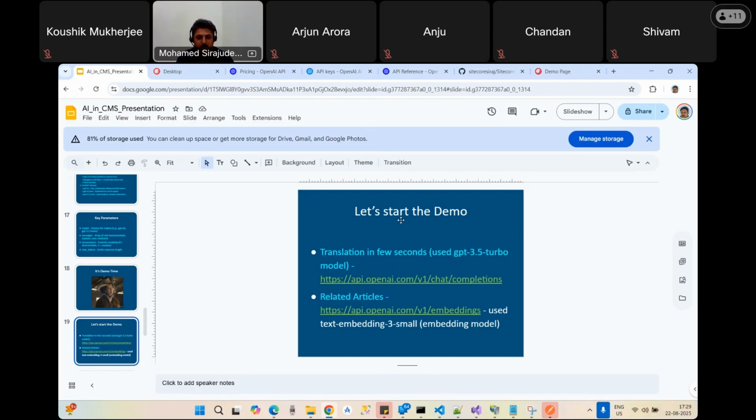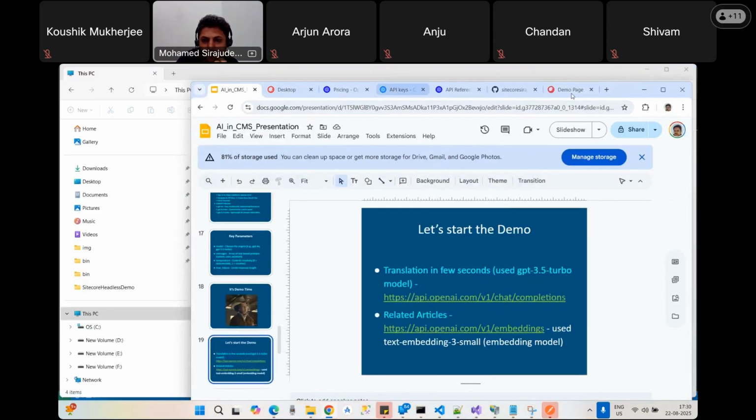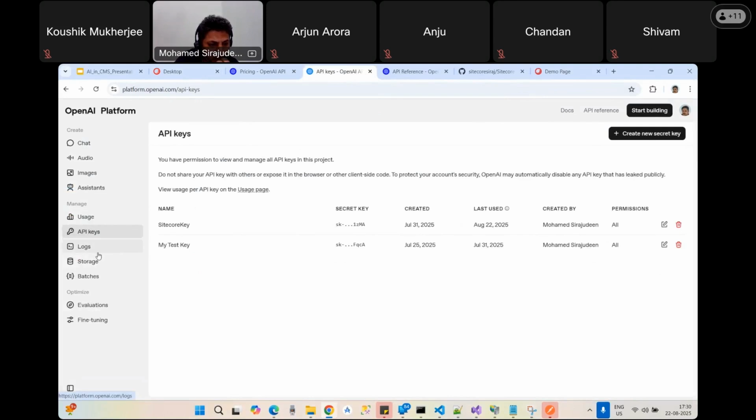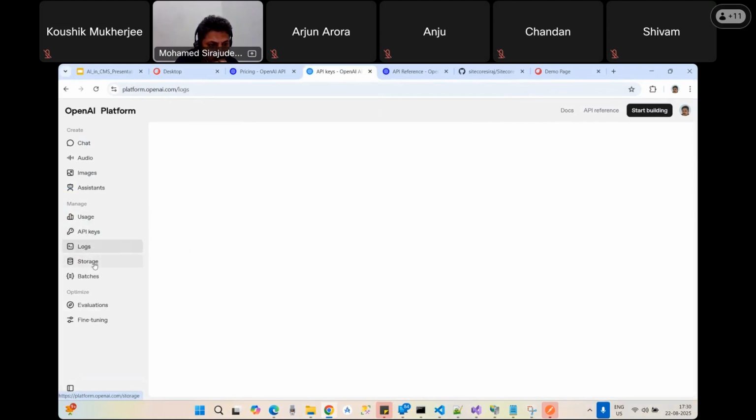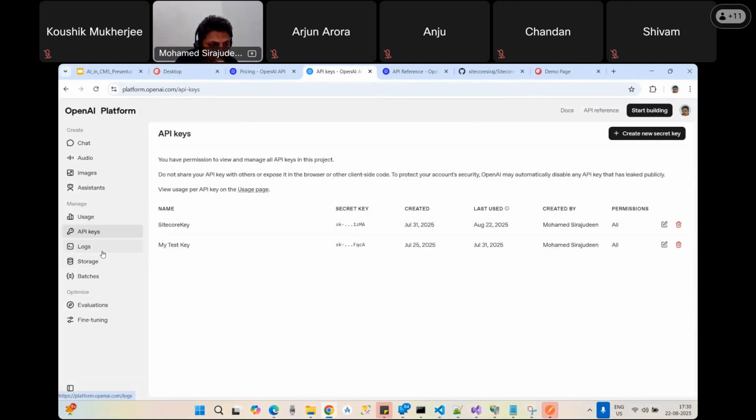So related articles. Before I move into the demo, I'll show one quick thing: API key and usage.